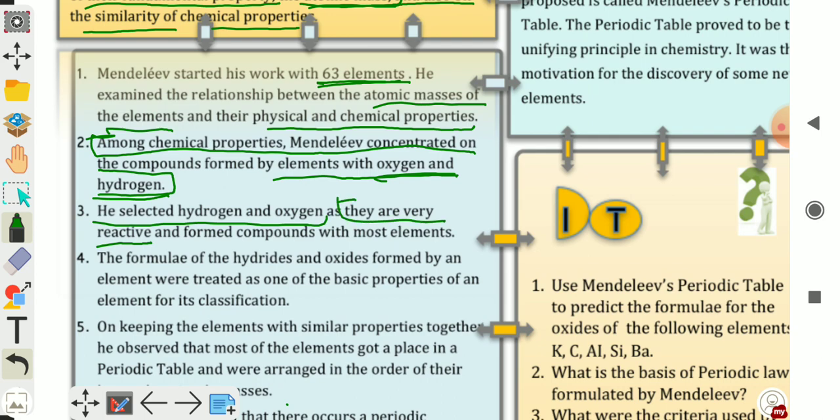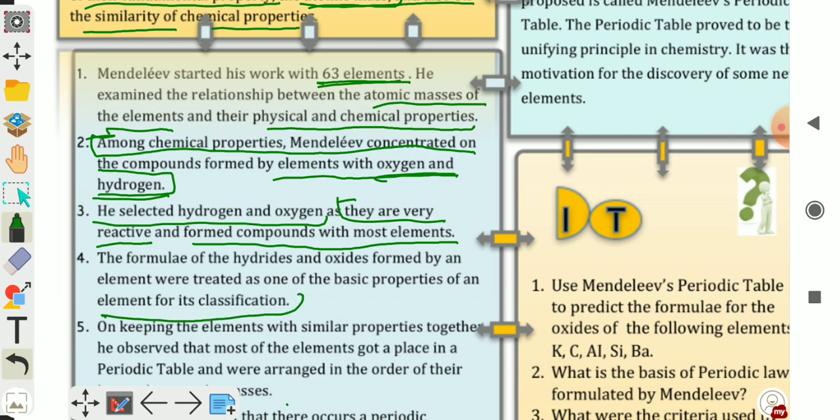As they are very reactive elements and form compounds with most of the elements. The formulae of the hydrides and oxides formed by an element were treated as one of the basic properties of an element for its classification.